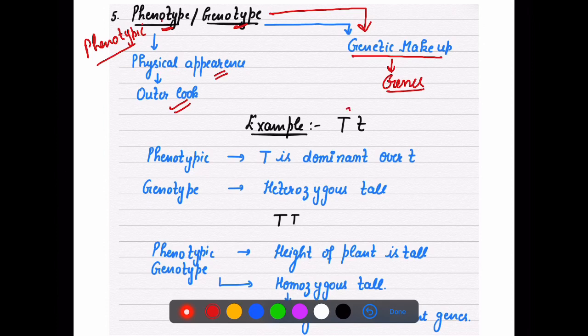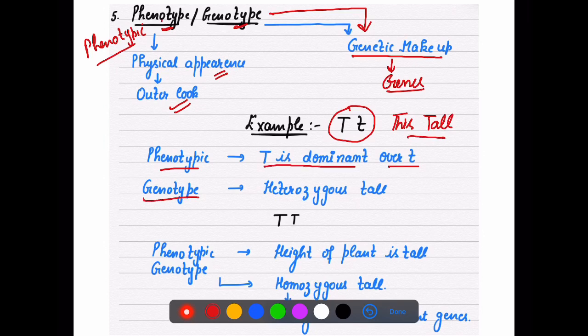Suppose, for example, if I just look from outside, this plant is tall, because I'm not looking at the genetic makeup. Phenotypically, this plant is tall because T is dominant over small t.